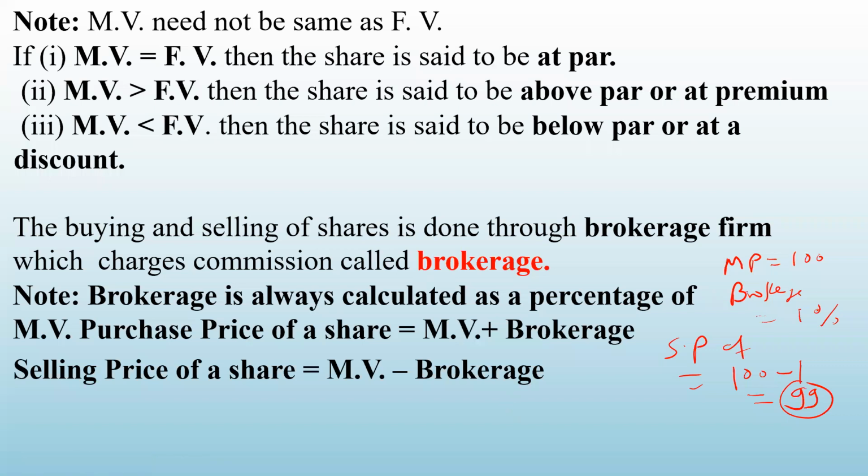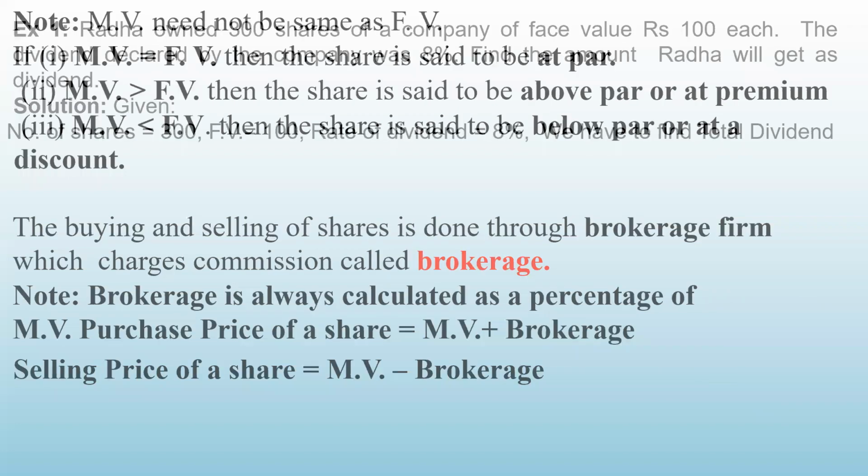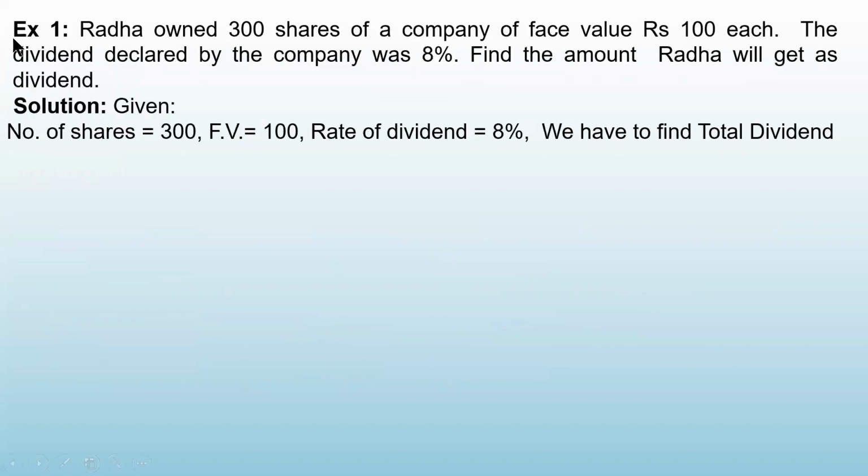We have little time, so I can take one problem. Look at this problem. Radha owned 300 shares of a company of face value rupees 100 each. The dividend declared by the company was 8%. Find the amount Radha will get as the dividend. So whenever you have given any problem like this, you read the problem and try to write down what are the given things. So what is given to me here? Radha owned 300 shares of a company.